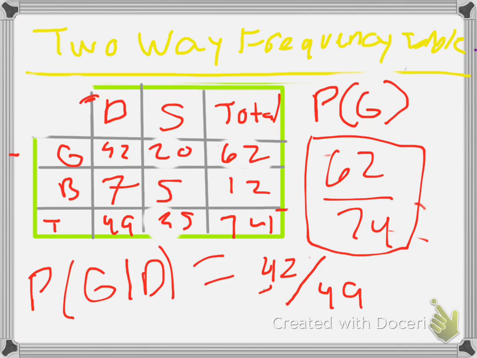Now that's impressive. So remember, this sign means given that. So it's like, given the total amount of people who like dodgeball, how many are girls? Well, we look at dodgeball and girls, 42 out of the total people who like it, 49. See?